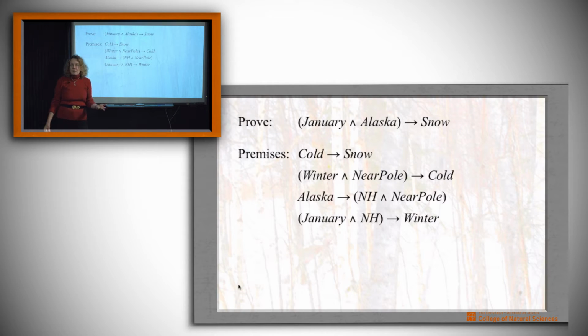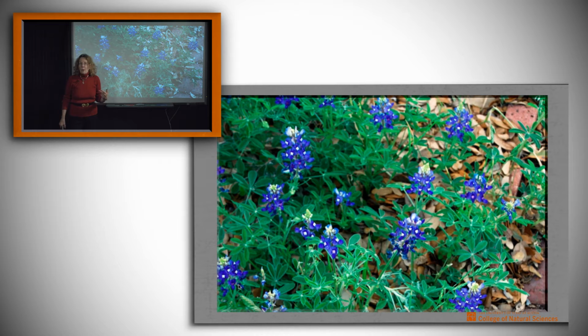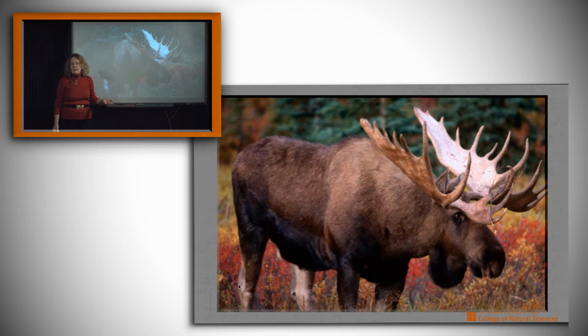So these seem relevant facts, but if we try to move forward and show that there's actually snow, we find that we can't. We can't get off the ground here. We don't have enough premises. And that's as it should be, of course, because there isn't snow everywhere all the time. There are some places where it pretty much never snows. And in fact, even in Alaska, there are times when there mostly isn't snow. So we ought not be able to conclude snow. We want to conclude January in Alaska, there's snow. So what can we do?